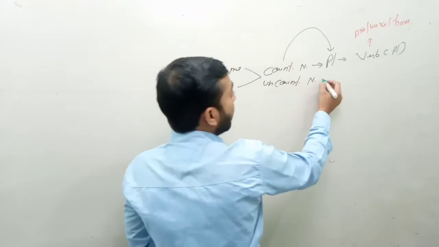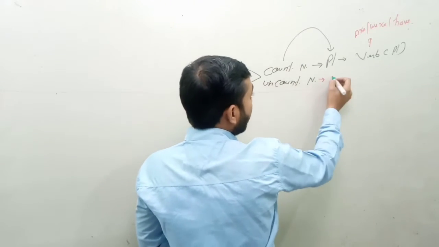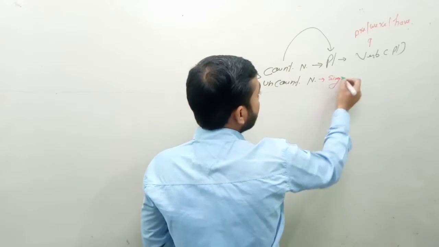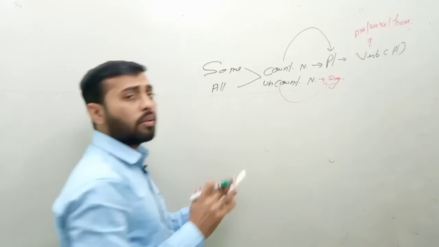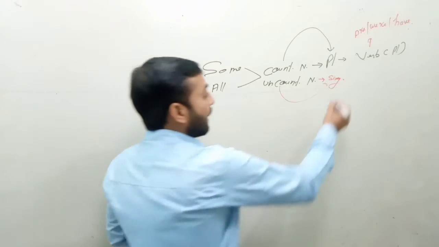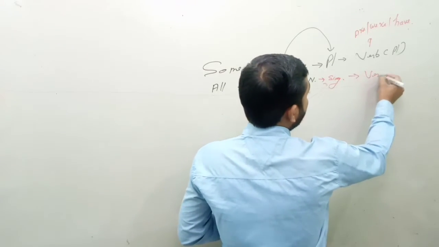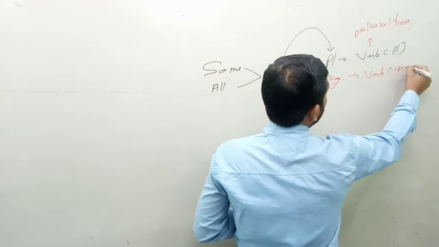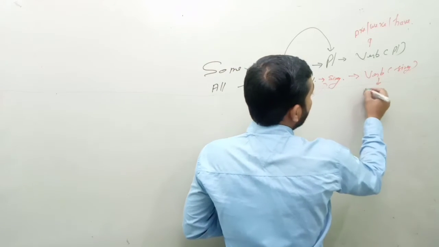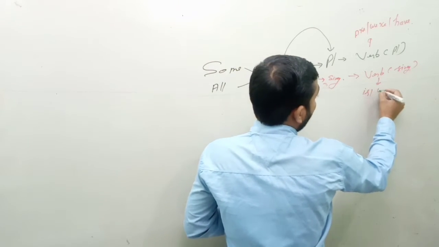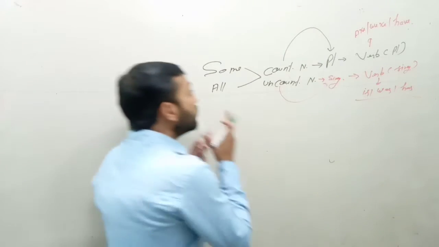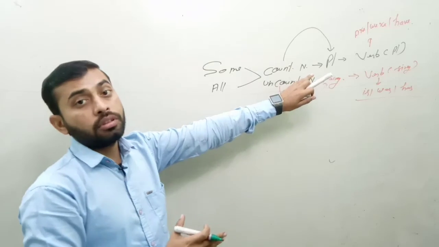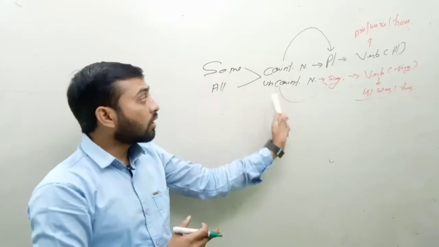And after an uncountable noun, it will always be in singular sense. Uncountable noun will always be in singular sense, and as well as the verb would always be in singular sense, and the singular verbs are is, was and has. So after these words both nouns can come, but countable follows this rule and uncountable follows this rule.